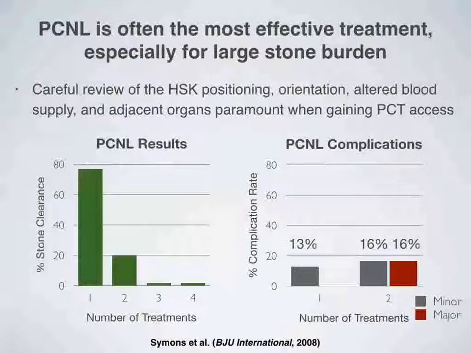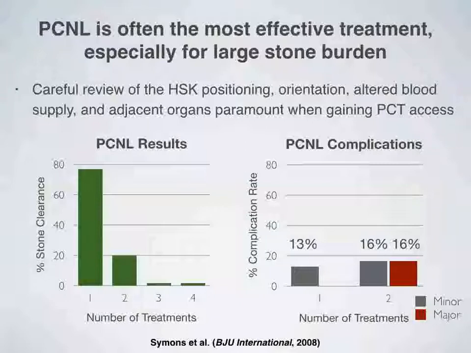The overall number of horseshoe kidney patients treated percutaneously over a 15-year period was 47. The treated stone size had a very large range, but the mean size was 2.8 centimeters. Overall, the researchers found very good results for those patients. Success rates were similar to those with normal kidneys. Approximately 80% required only 1 treatment for stone clearance, and nearly 100% of patients were stone-free after 2 treatments.